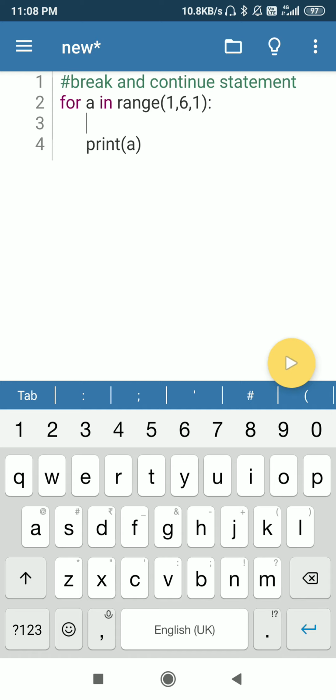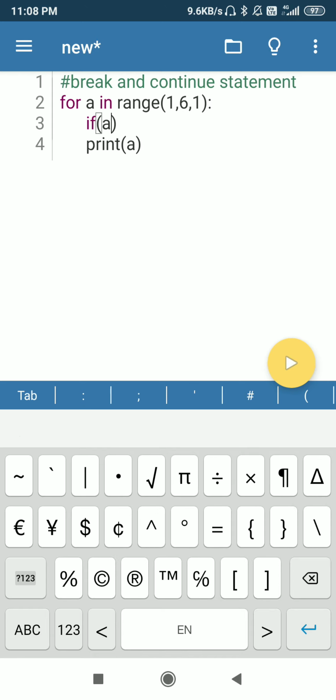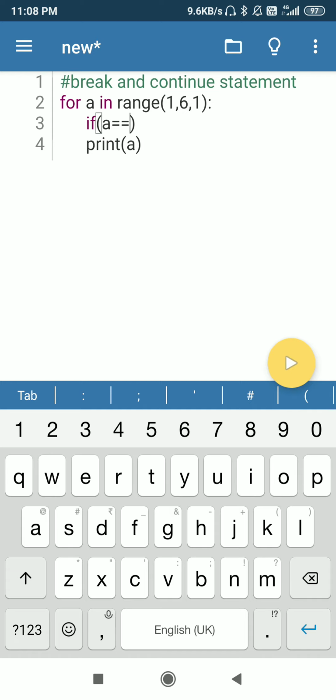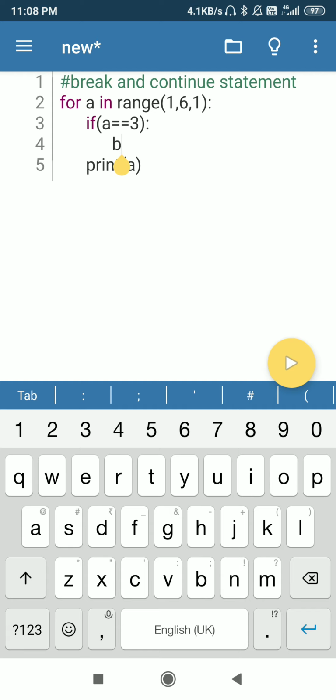When we are going to give a condition, if value of a is 3, if value of a is 3, then break should be applied on this.